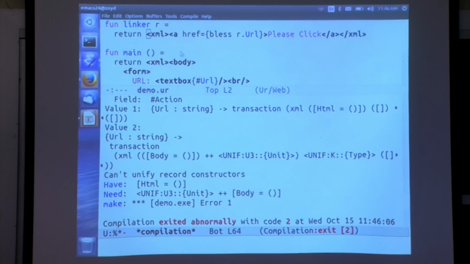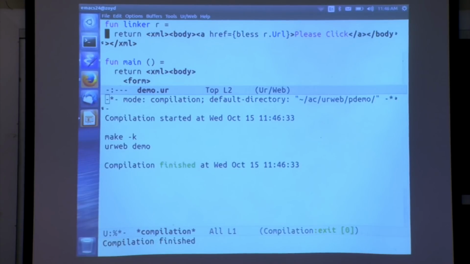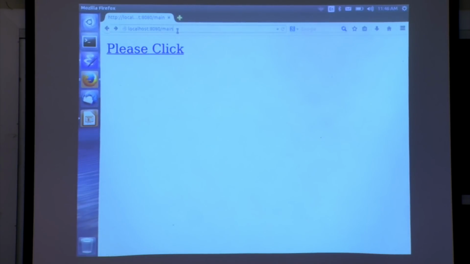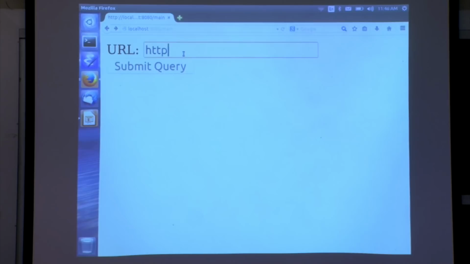Oh, and I also forgot to say this is now a full page, so we can't use an A tag until we're inside a body tag. And this is the abstruse type error message for that property. Okay, so now let's see what happens. URL is... yay. There we go. So that was a somewhat long and not necessarily super exciting answer to your question.